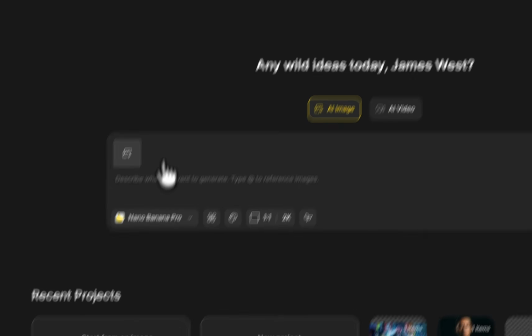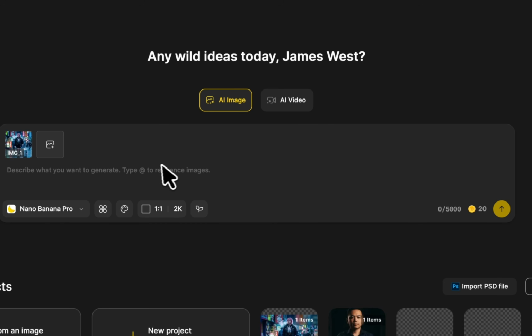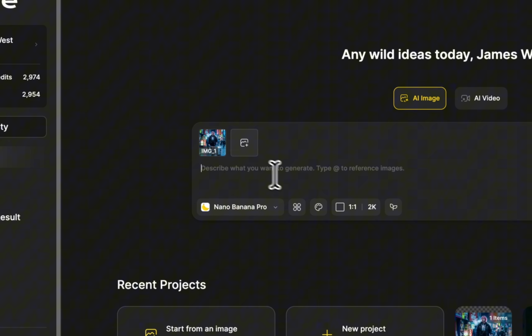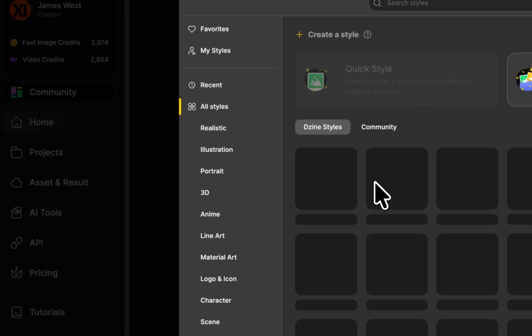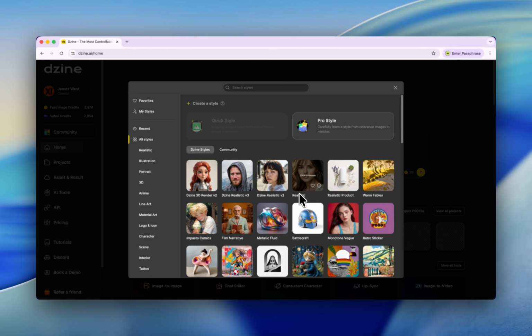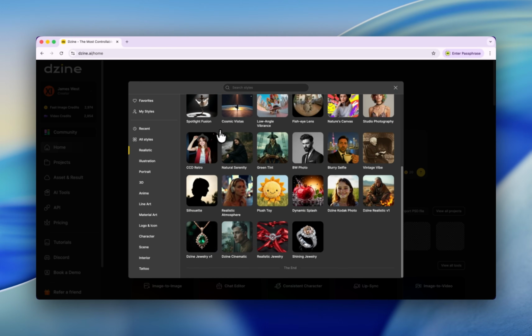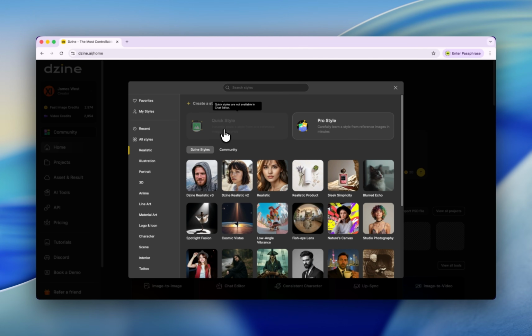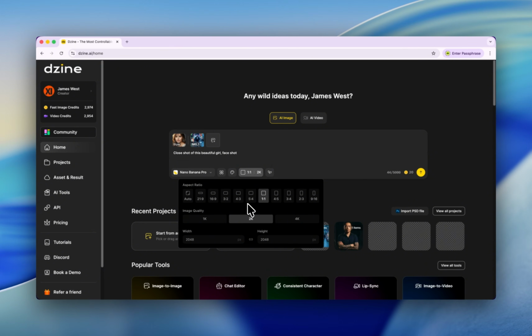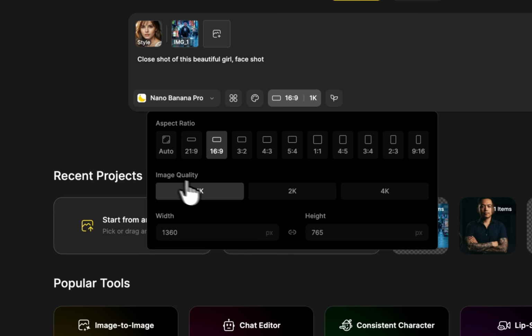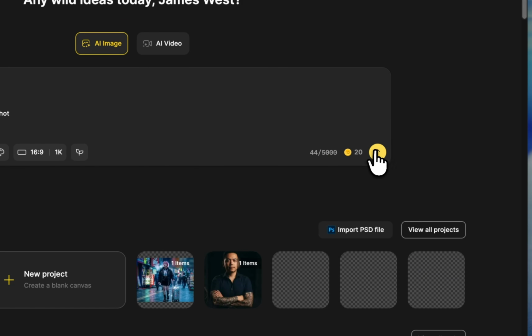First let's select AI image and upload our image. Okay, you can see our image is already uploaded, and let's type our prompt. I'm still using Nano Banana Pro. When we click here on styles, you can find in design a preset style you can choose from. That's truly helpful because sometimes if you're not very good at prompt engineering, it's not easy to get what you're wishing for, right? So let's choose this realistic style. For the aspect ratio, because in the end we're making a video, let's choose 16:9. For the quality, choose 1K and click this button.